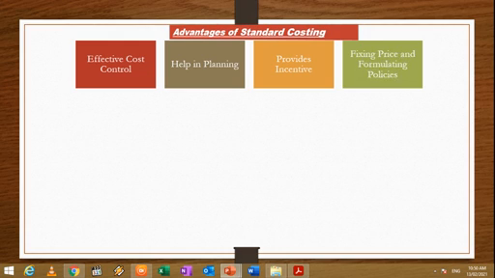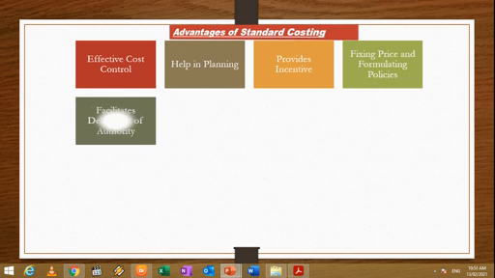Fixing price and formulating policies. Standard costs are a valuable aid to management in determining prices and formulating production policies. For example, prices may be fixed by adding a standard margin of profit to standard cost. Similarly, standard costing furnishes cost estimates while planning production of a new product.